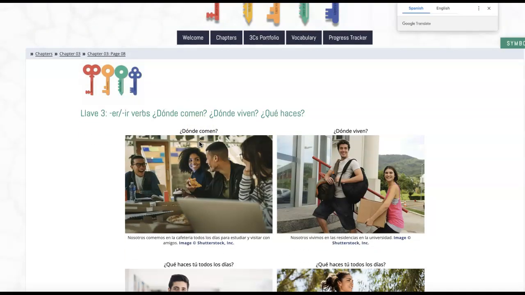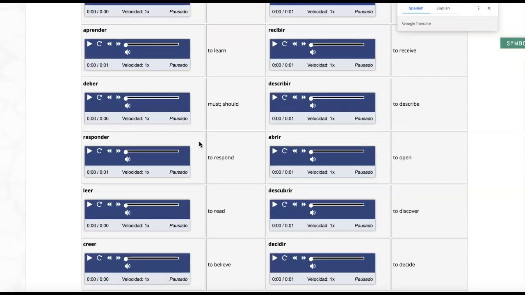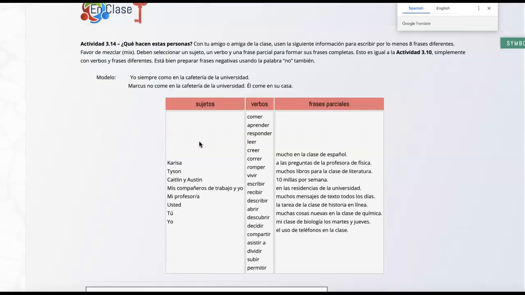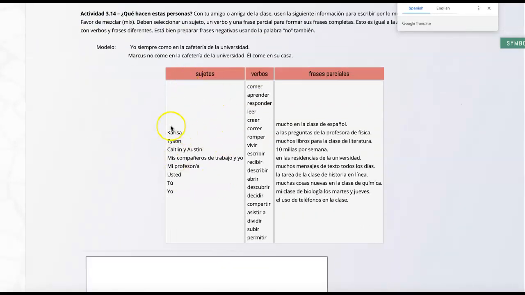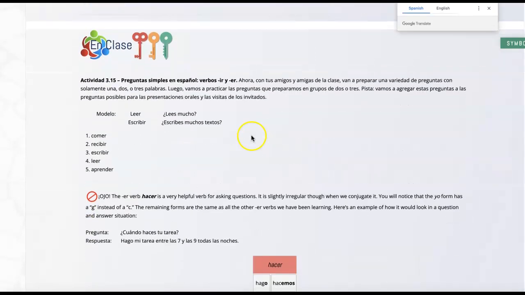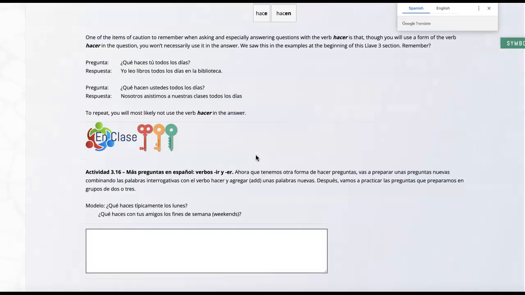So here on página 8, continuing with our verb study, similar to what we did in previous activities, you're going to be combining things in the first column with the middle column and then finishing things out with the third column. Again, when you're forming questions, you will do preguntas y respuestas. You'll make the question and also fill in the answer. Okay, that helps us practice that.